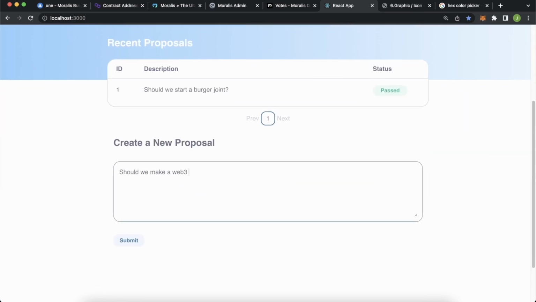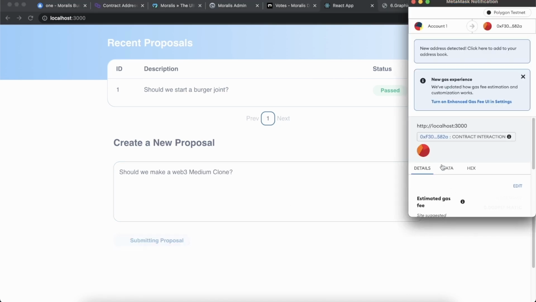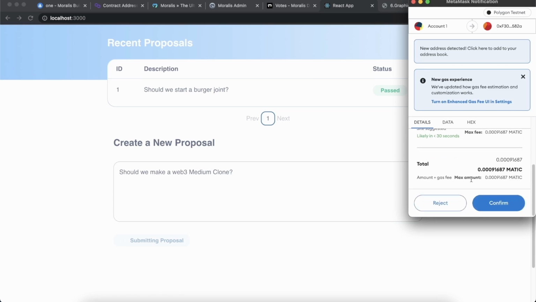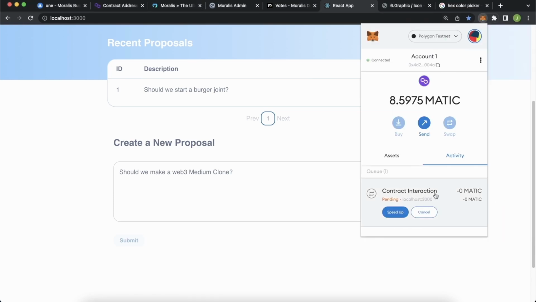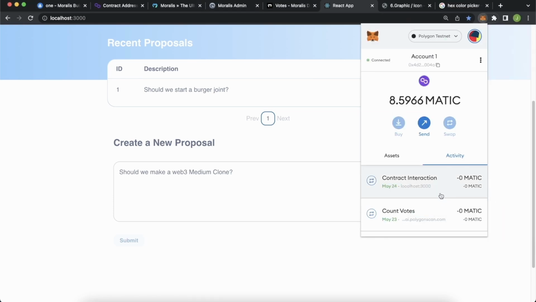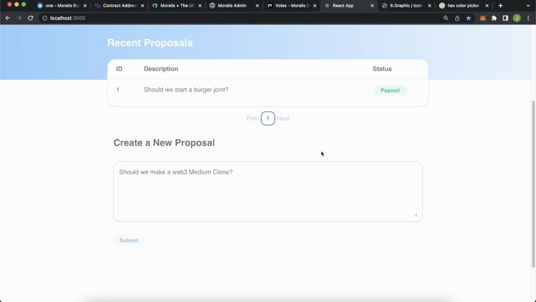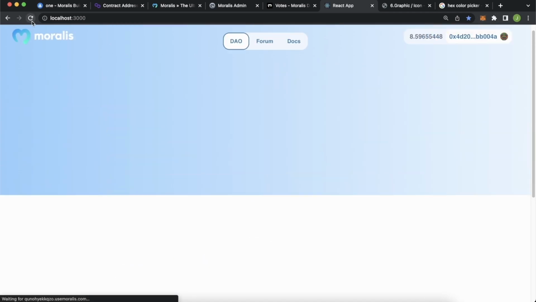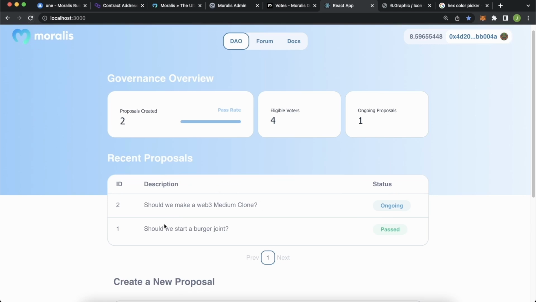Should we make a Web3 medium clone? And then press submit. MetaMask pops up, asks us, do we want to make this contract interaction? We confirm. The contract interaction is in process, and it was successfully submitted. Now, if we refresh this page, look at this, we get a proposal ID 2, should we make a Web3 medium clone, and it is ongoing.